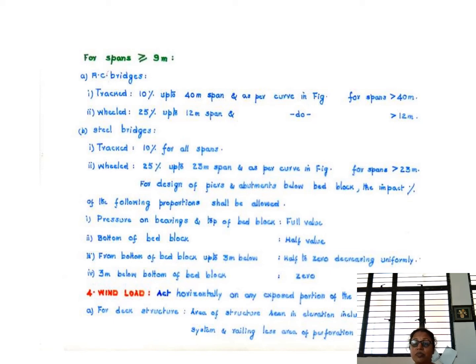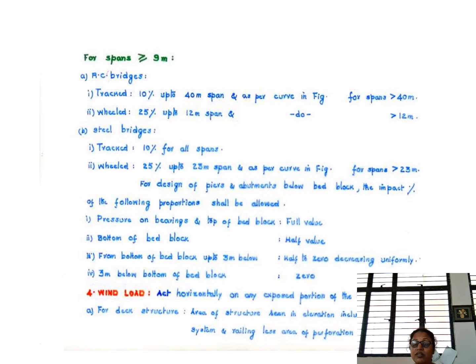So for the design of piers and abutments below the bedblock, the impact percentage of the following proportion shall be allowed. That is, what will be the pressure on the bearings and on the top of the bedblock. That is, the full value has to be considered. The bottom of the bedblock, that is half the value. From bottom of the bedblock up to 3 meters below, half to 0, decreasing uniformly. 3 meters below the bedblock, it will be 0.